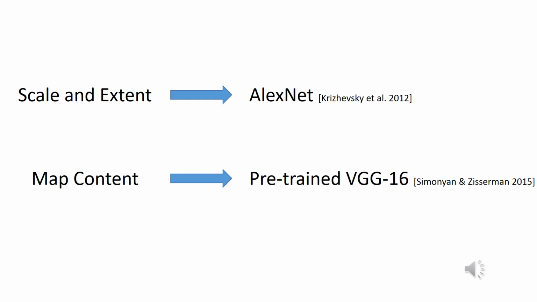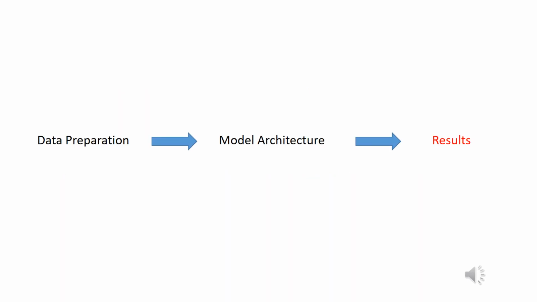For map and content inference, we used an architecture that was successful with multi-level problems, called VGG16. We used a pre-trained version of the model that we fine-tuned with our map samples. We did not test many architectures, and there is definitely room for improvement. Finally, I will present the results obtained with these architectures trained with our geography textbook maps.